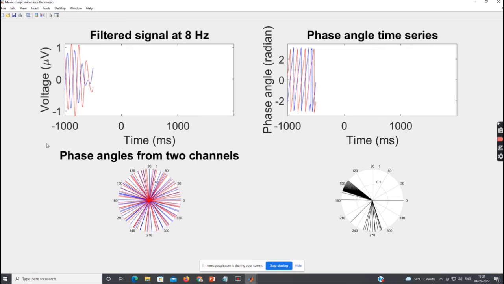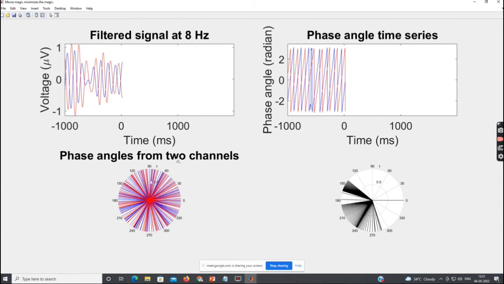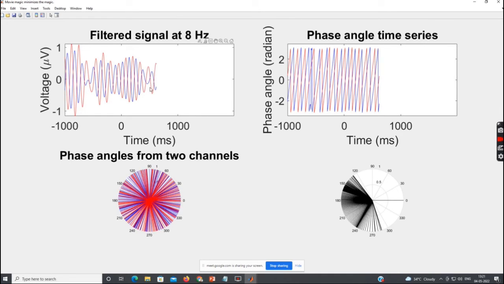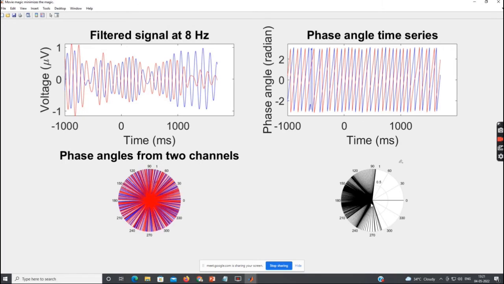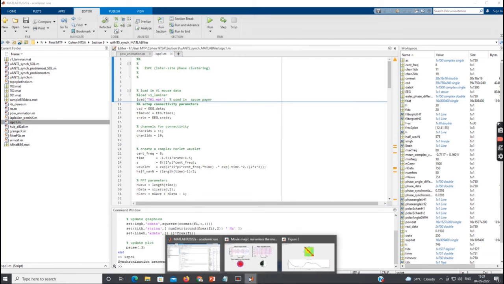This is the simulation of ISPC, showing two different brain signals. This is its corresponding polar plot, and this is the phase angle time series. The phase angle difference between these two brain signals is shown with respect to time, and this is its corresponding polar plot. Finally, we compute one average vector from this phase angle vector, and we get a result between channel 11 and channel 19 of 0.7. Thank you, everyone.